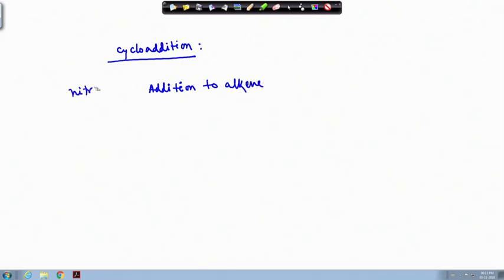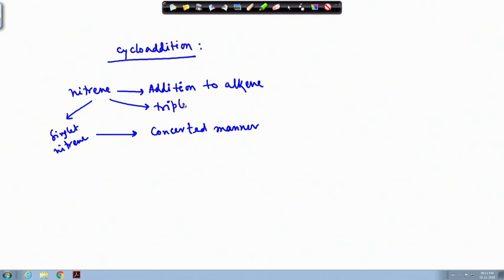So, nitrene addition to alkene: if it is a singlet nitrene, then it works in a concerted manner. Whereas, if the nitrene is a triplet nitrene, then they will react in a stepwise manner.